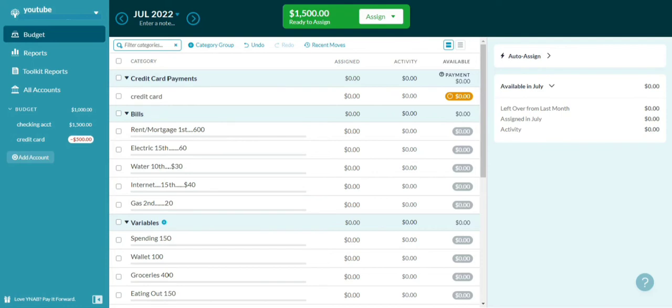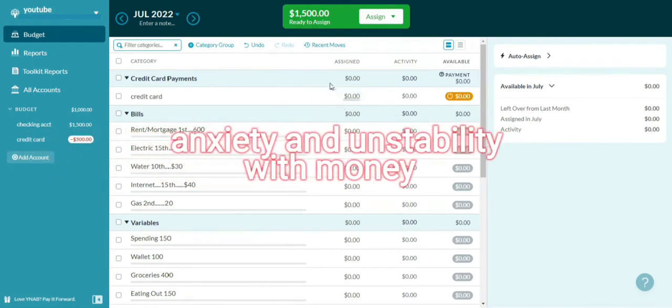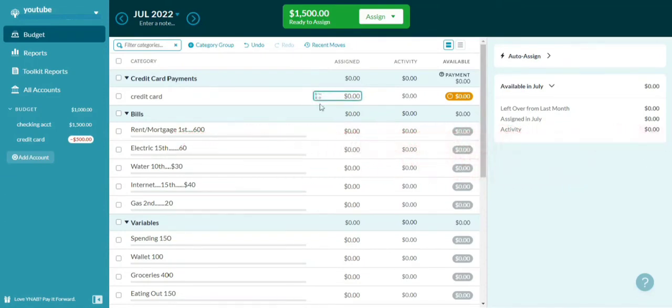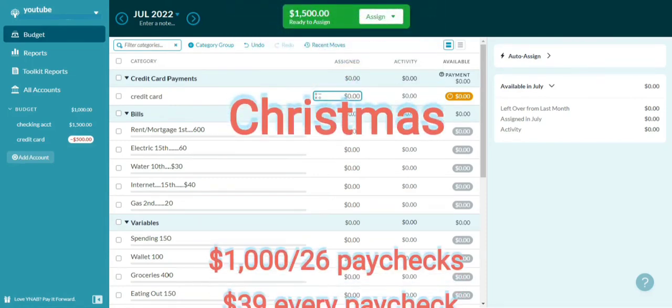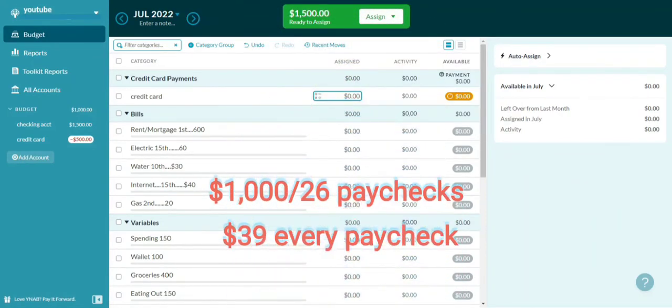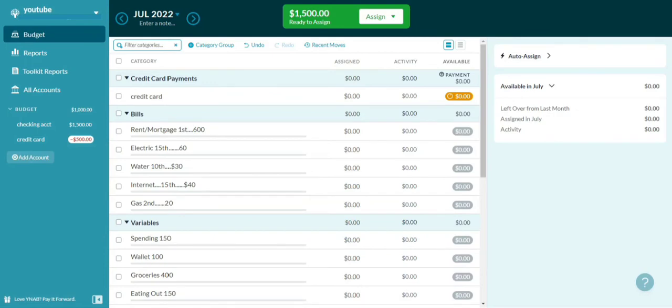And that's where people start to have bad lives that they don't like, because they did not have that extra funds to be able to purchase. For example, Christmas. If you don't set aside money for Christmas every single month, then you're going to wait until the December paychecks to be able to purchase those things, when you could have just made it easier on yourself to put $20 away every single paycheck. But let's do our budget.